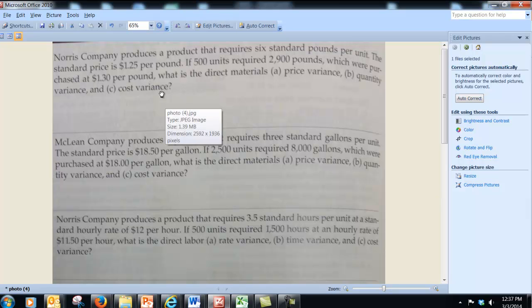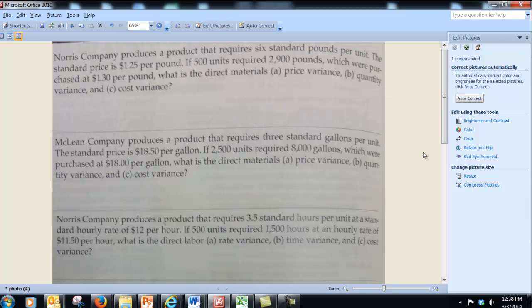So let's take a look here. We're going to skip the McLean ones, and we're going to spend time talking about Norris Company. So what we're going to do here, it says we're going to do several different problems with the same company, Norris Company here. It says Norris Company produces a product that requires 6 standard pounds per unit. The standard price is $1.25 per pound. If 500 units required 2,900 pounds, which were purchased at $1.30 per pound, what is the direct materials price variance, quantity variance, and cost variance?